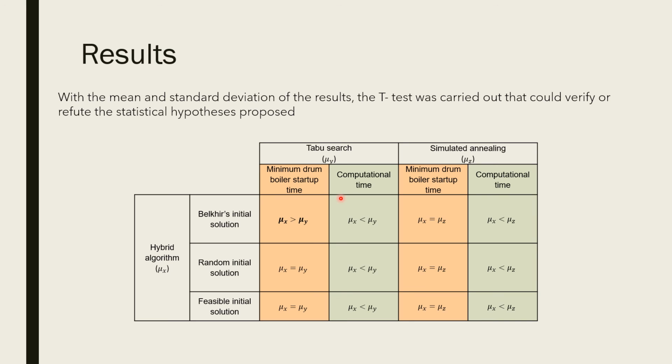In the case of computational time in green, according to the statistical t-test, the computational time of the hybrid algorithm is significantly less in all cases than the computational time of both algorithms, taboo search and simulated annealing. For this reason, the first hypothesis was refuted because there was a difference in the startup time result, but the second hypothesis is confirmed because the computational time of the hybrid algorithm is always less than taboo search and simulated annealing.